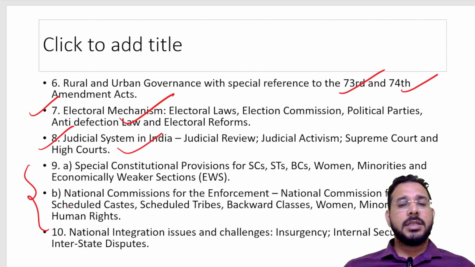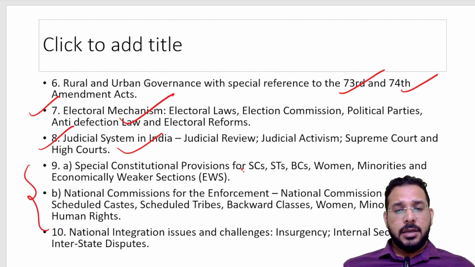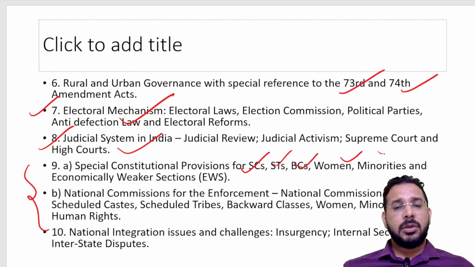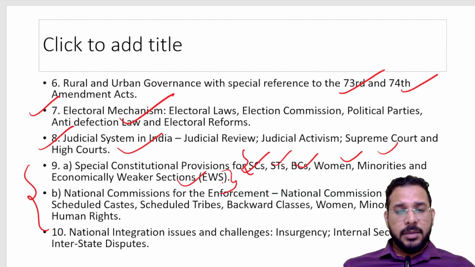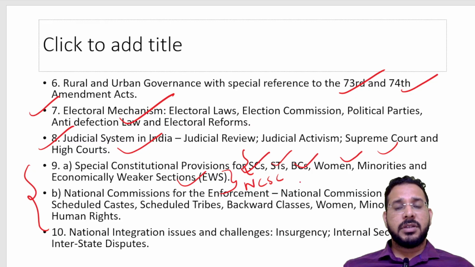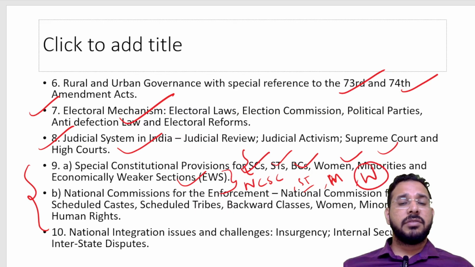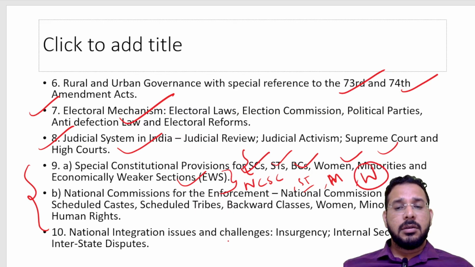Whereas in Group 2, all these are present in the polity syllabus only. So we study SCs, STs, BCs, women, minorities, economically weaker sections, the constitutional provisions for all of them, and important bodies for them, like we have NCSC, National Commission for Scheduled Castes, NCST, National Commission for Scheduled Tribes, NCM, National Commission for Minorities, NCW, National Commission for Women, NCPCR for children. So all these we have to study.